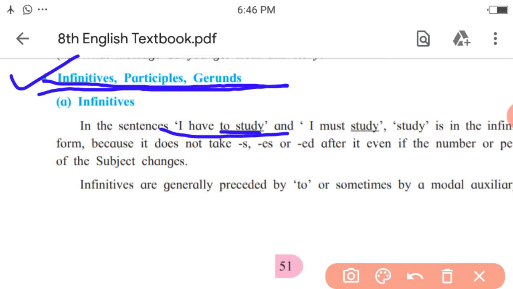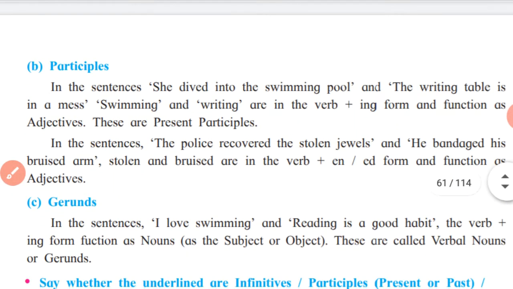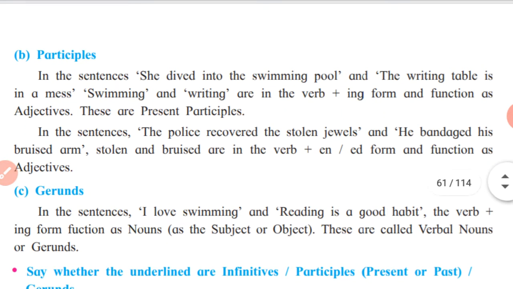So it is infinitive. Another, modal auxiliary plus V1, is the sentence here. I must study. Here in this sentence, the word must is the modal auxiliary verb, and after it there is a verb study, that is V1. So remember, infinitives means to plus V1 or modal auxiliary plus V1 form of the verb. Let us see participles further. So there are two types of participles.